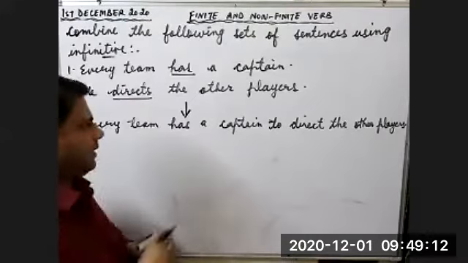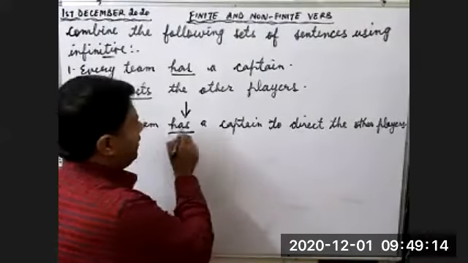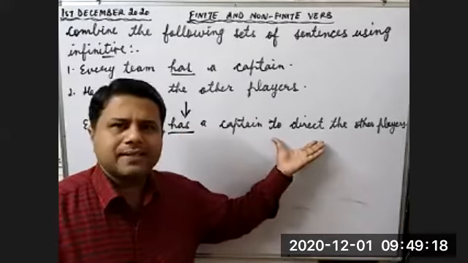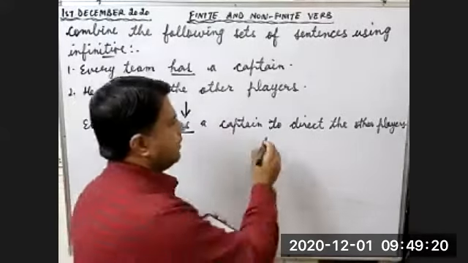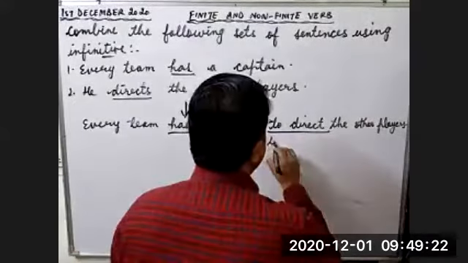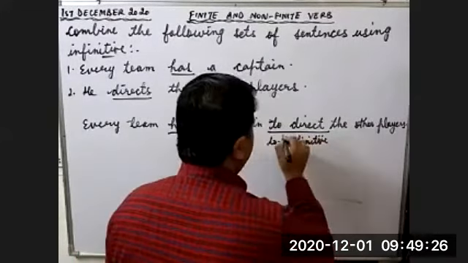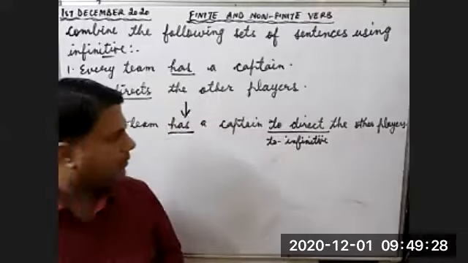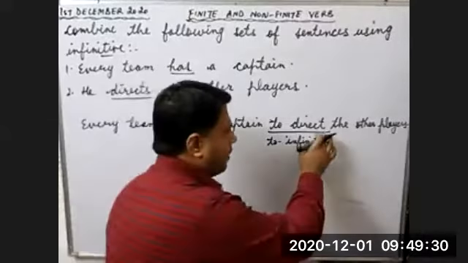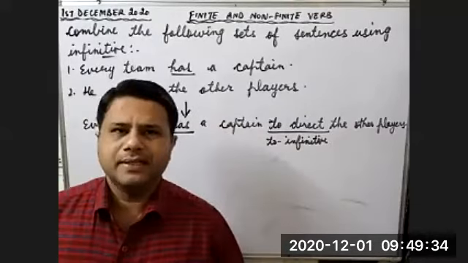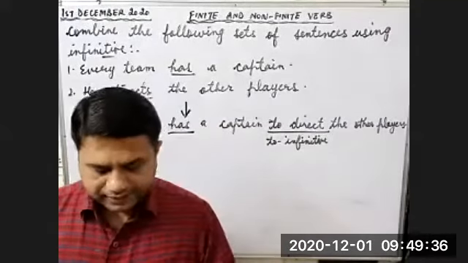Children, if you look at this example, every team has a captain to direct the other players. This is a simple sentence because there is only one tense element, that is has. So to direct is to infinitive. So we have joined this sentence with the help of to infinitive. See how cleverly we have joined two simple sentences into one simple sentence.